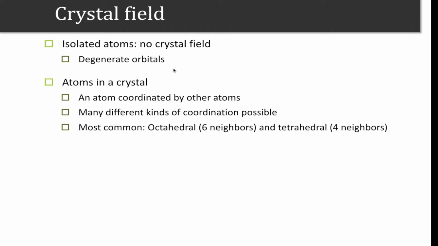However, if we consider an atom in a crystal, the situation becomes different. The atom is coordinated by a few other atoms, and depending on the crystal, the coordination style differs. If we consider high symmetric crystals like cubic crystals, mostly there are 2 different kinds of coordinations. One is octahedral, which forms an octahedron after the coordination. It has 6 neighbors, and the other one is tetrahedral. It forms a tetrahedron, keeping the atom of interest at the center of the tetrahedron with 4 neighbors.